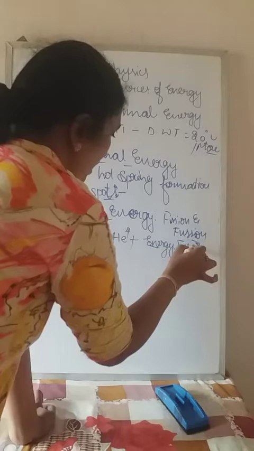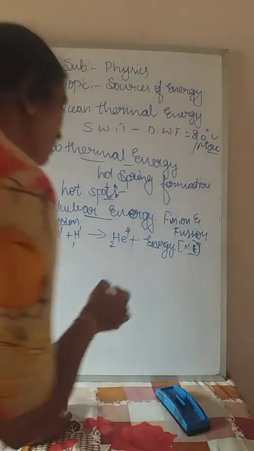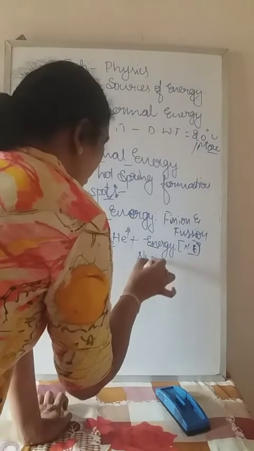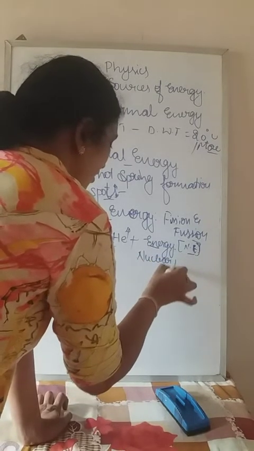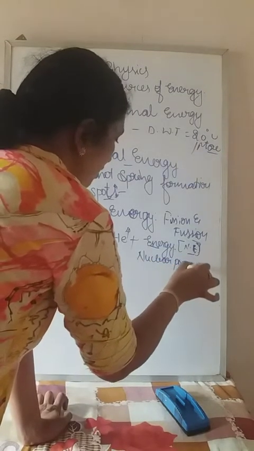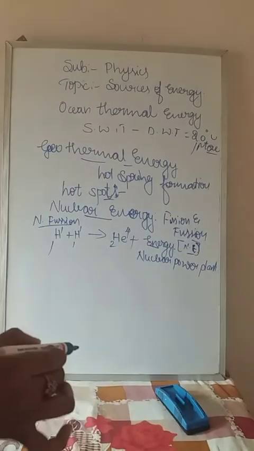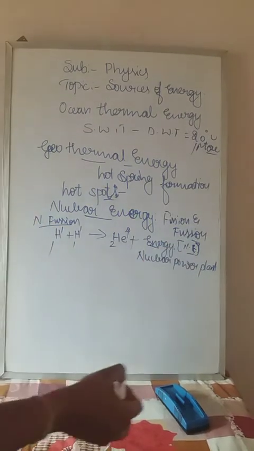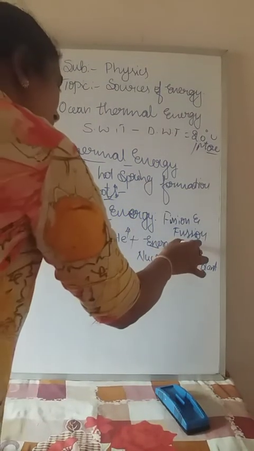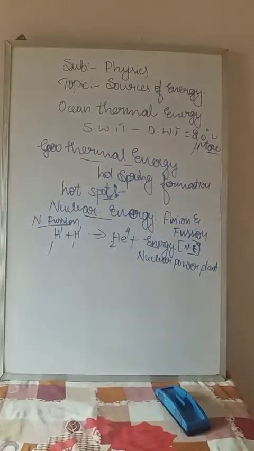And the place where the nuclear energy is produced is called the nuclear power plant. Nuclear power plant, it is very important. This nuclear energy we can use to convert to electrical energy and other forms of energy. So this is called nuclear fusion.